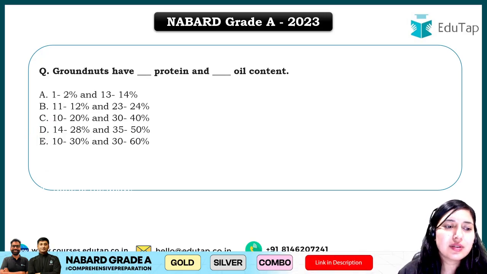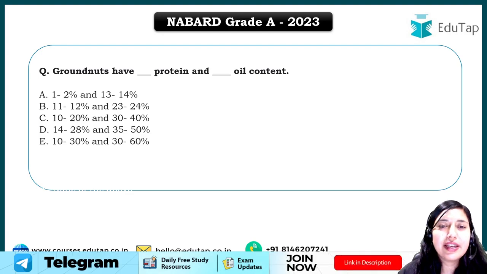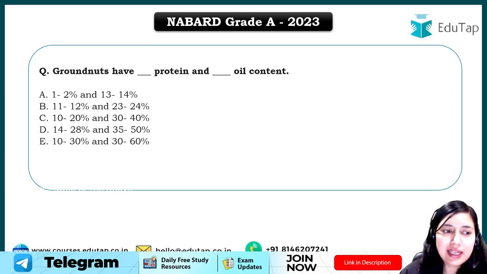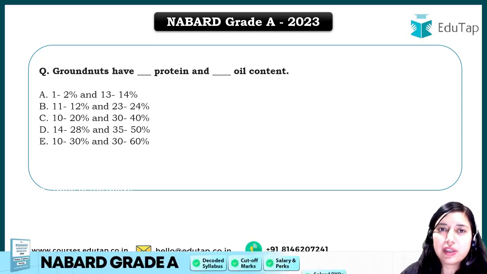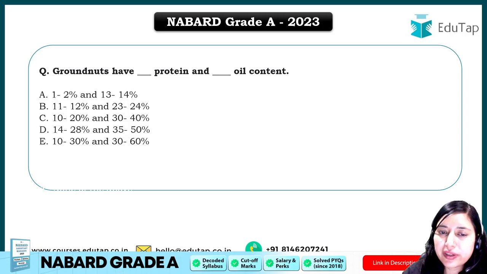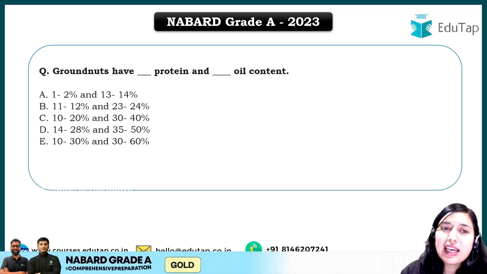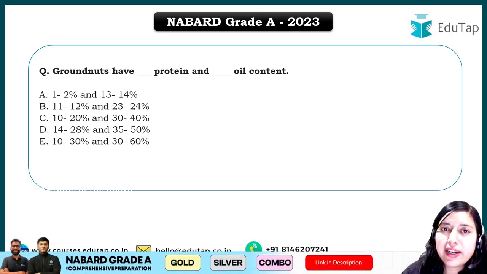Now next question is regarding groundnut. Now this is a very in-depth question, meaning this question requires in-depth knowledge of an individual crop. So groundnut has dash protein and dash oil content. So students, ये थोड़ा difficulty level ज़्यादा हो गया. I would say this is the most difficult question of ARD right now that has been asked in your 2023 examination. Now for such a question, if it comes in your future examination, if you know the answer, you please go ahead and opt for it.